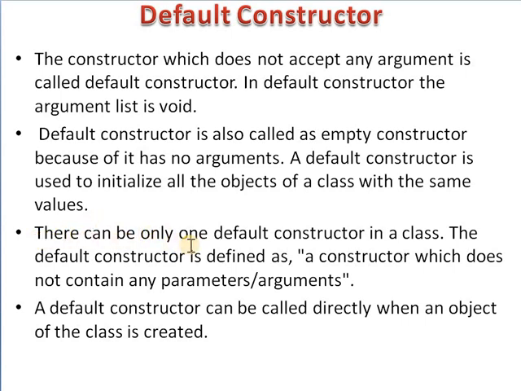There can be only one default constructor in a class. For example, if there is a student class, then that student class can only contain one default constructor, that is student. The default constructor is defined as a constructor which does not contain any parameter or argument.